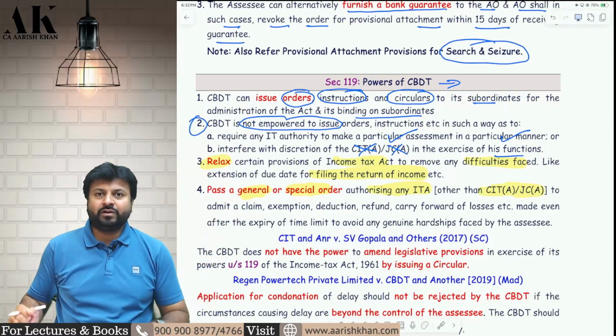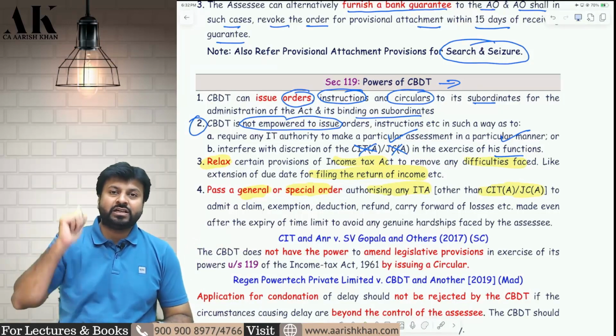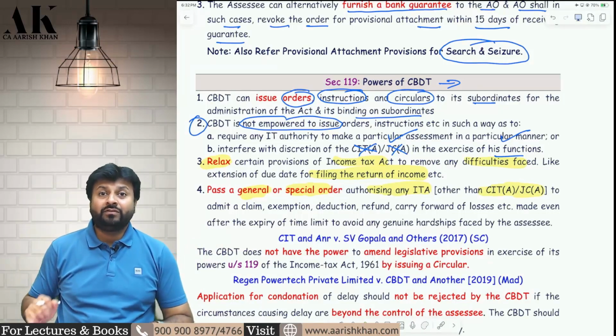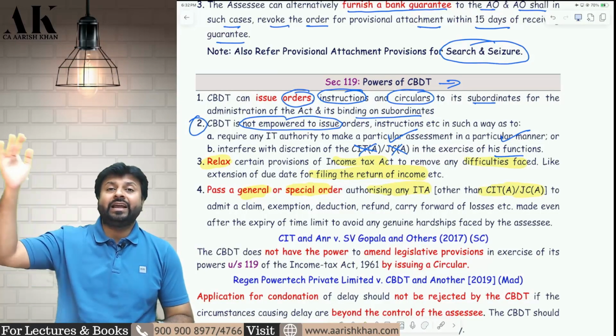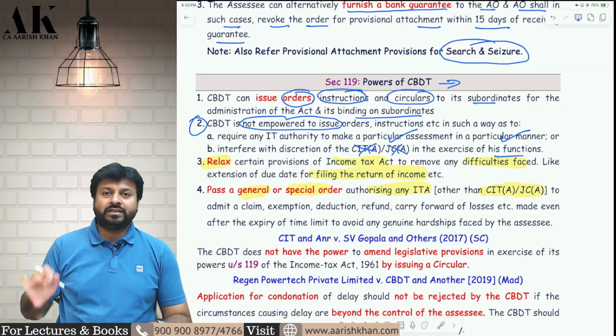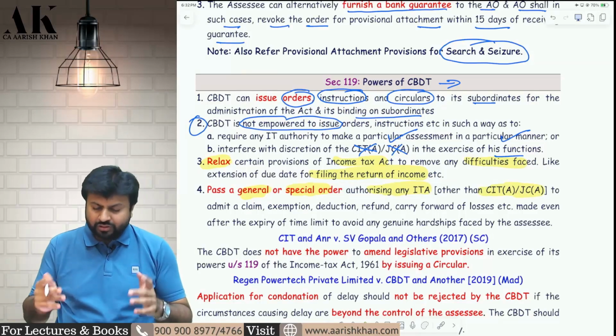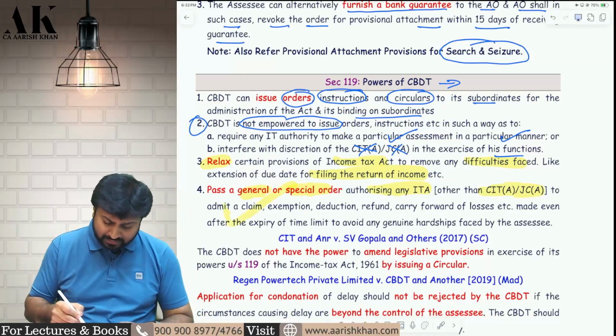Remember, just some time before in the provisions of 139(3) we have seen CBDT has given one instruction, one circular for what? For condonement in the delay of filing of return in case of loss return, and you can make an application and you can condone your delay for how many years? Up to 5 years you can file the return and you can carry forward the loss. You can also claim your refund. So all those powers are coming from where? All those powers are coming from here only.